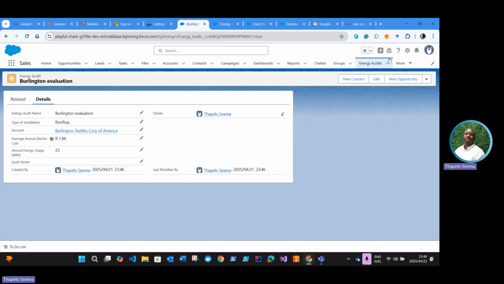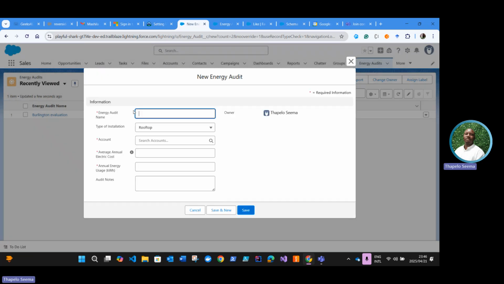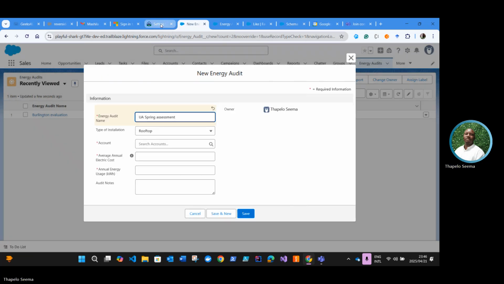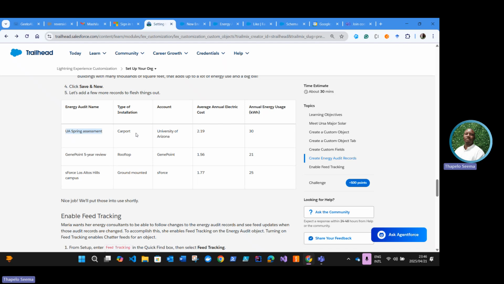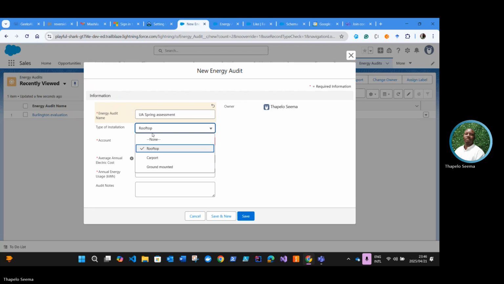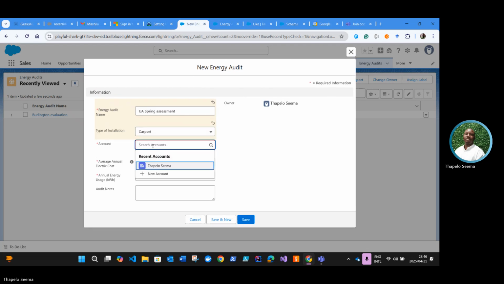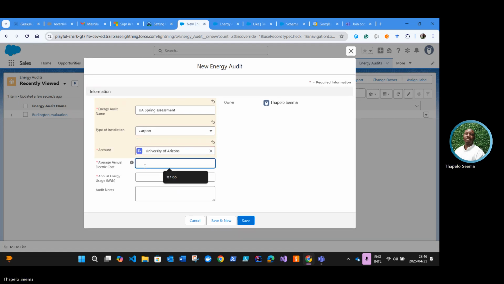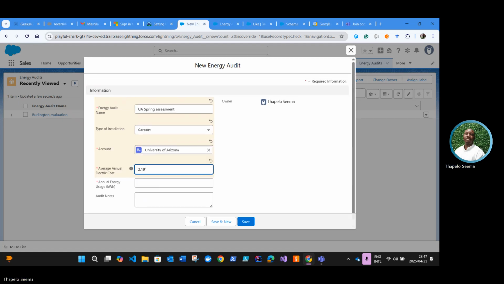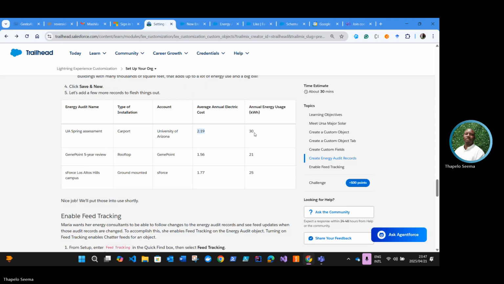Do this real quick. Installation type for this one is carport. And then University of Arizona. And annual cost 2.1. Smasky carport zone. 30.